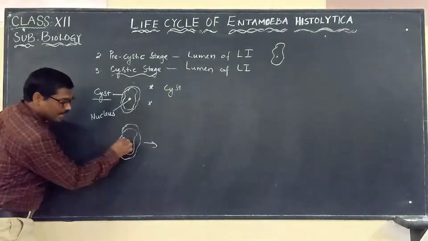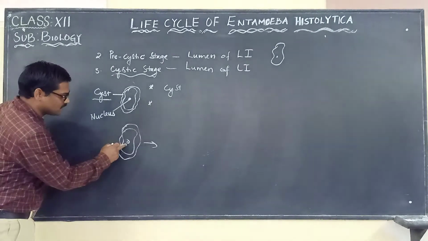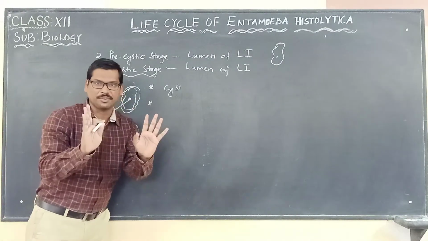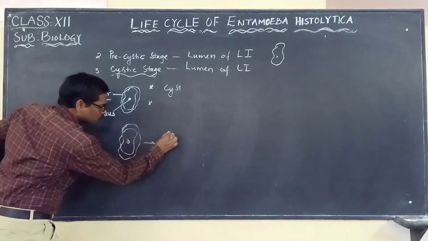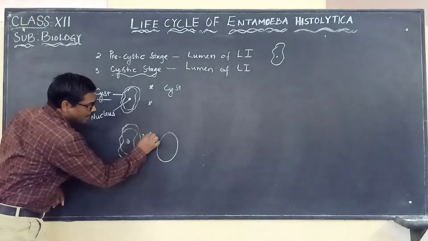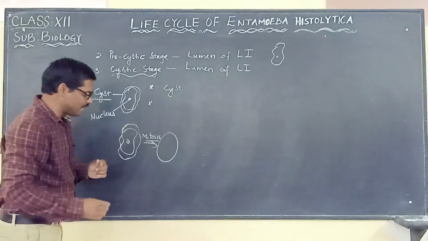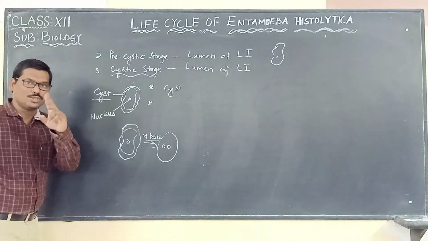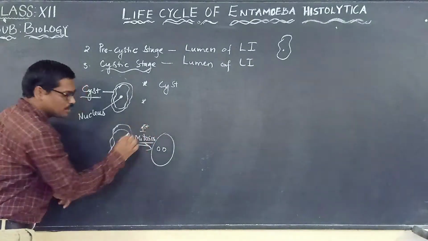Here the nucleus will divide. Two mitotic divisions will be taking place in the case of the nucleus only, not the cell. The cell is not undergoing the division. It is the nucleus which is undergoing the division. At the end of one mitotic division, mitosis, we know that two nuclei will be present. So this nucleus divides and forms two nuclei. This is the first mitosis.